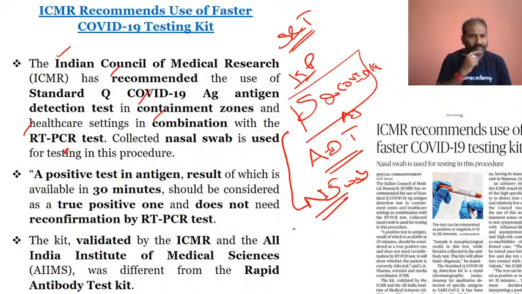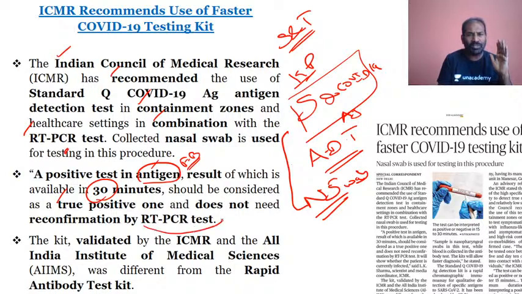Antigen means definitely it is a foreign body. So whenever there is a positive test in the antigen, the result will be available within 30 minutes. And this is considered a true positive, and does not need reconfirmation by RT-PCR. So the ICMR has come up with the recommendation of the Standard Q COVID-19 antigen detection test, which will show the result within 30 minutes. And once the result comes, there is no need for reconfirmation by the RT-PCR test.